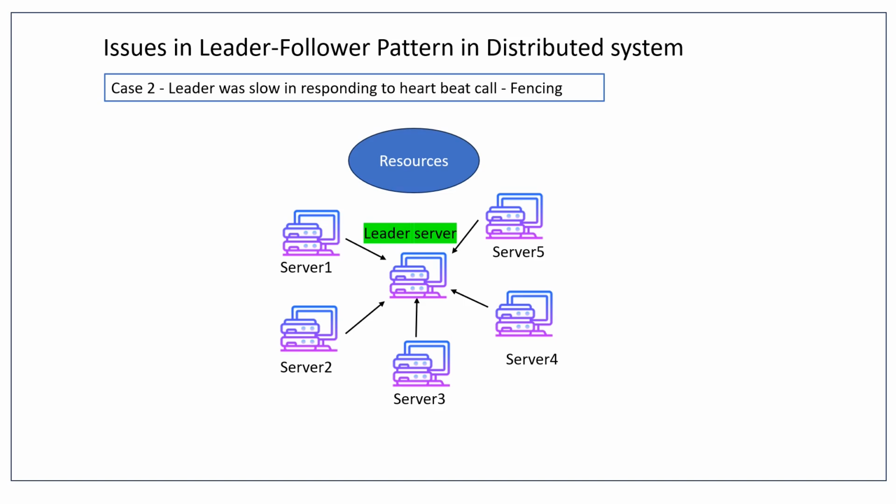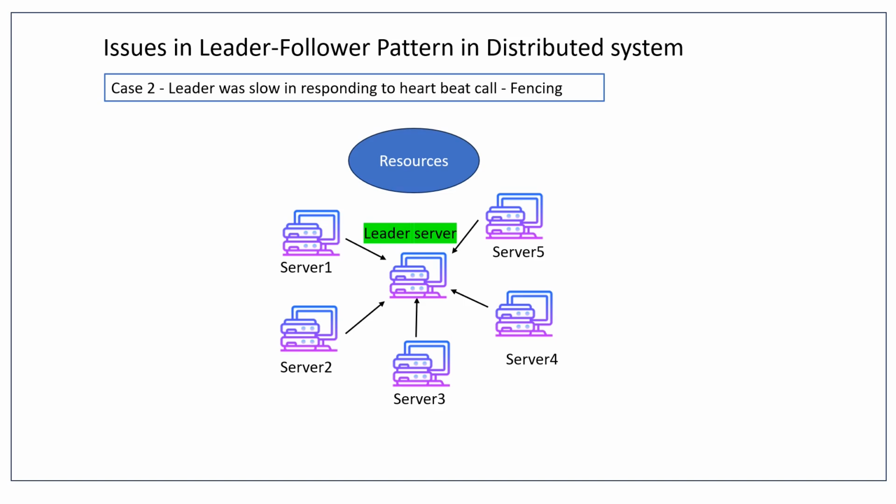In this case, it's the same case, but what is happening is that the leader is not down, okay, but it is slow in responding to the heartbeat call. Okay, so now if some server is being pinged for a heartbeat check and it is not responding for a long time, it might be that it has gone down, or it might be that it is overloaded, or maybe there is some high traffic or congestion in the network itself, right?